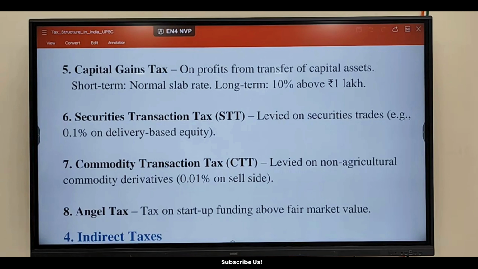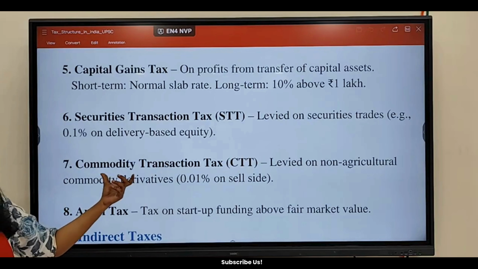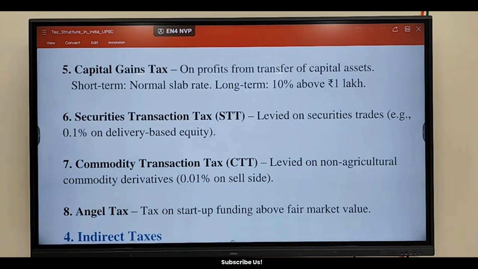Okay. Which is the world's largest commodity exchange? Can you just Google that? It is the name of the company.